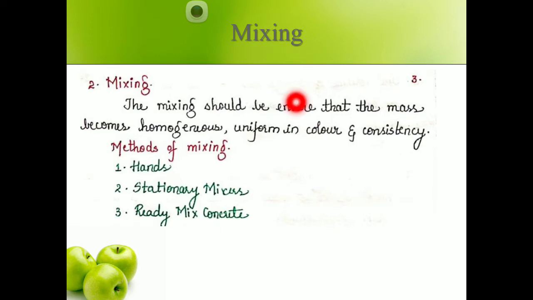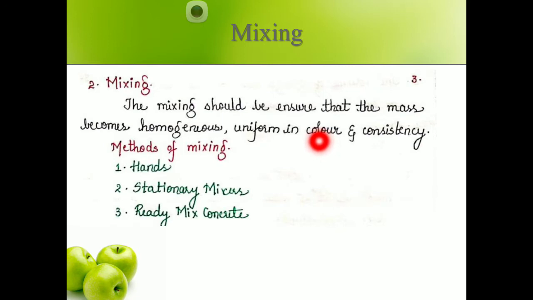Next part is mixing. In mixing we should ensure that the mass becomes homogeneous, uniform in color and consistency. In batching you only take the dry aggregates, mix them properly, take the required quantity, and keep them. In mixing you add the water and chemical admixtures, so that whatever volume of aggregates and cement you have taken is mixed uniformly and homogeneously, so that there will be no segregation and bleeding.